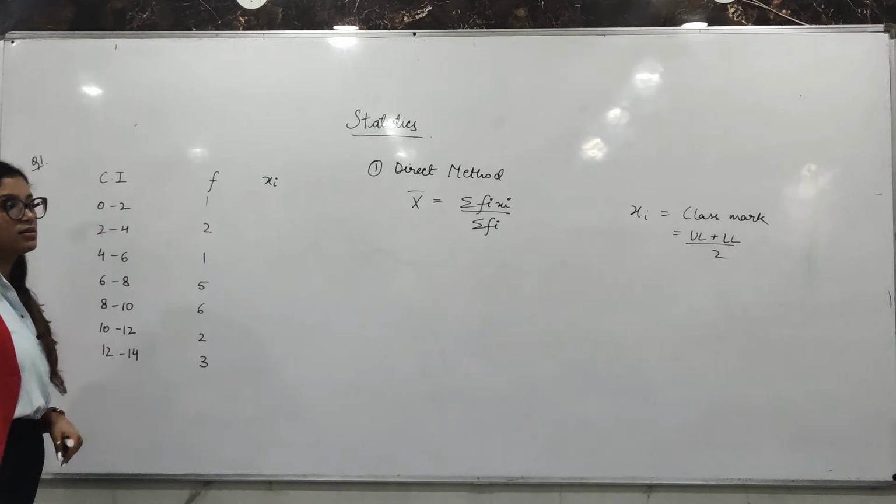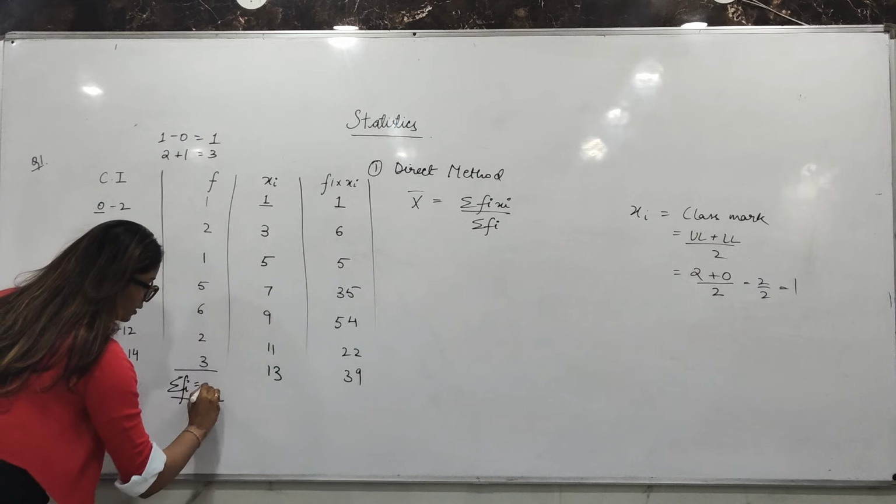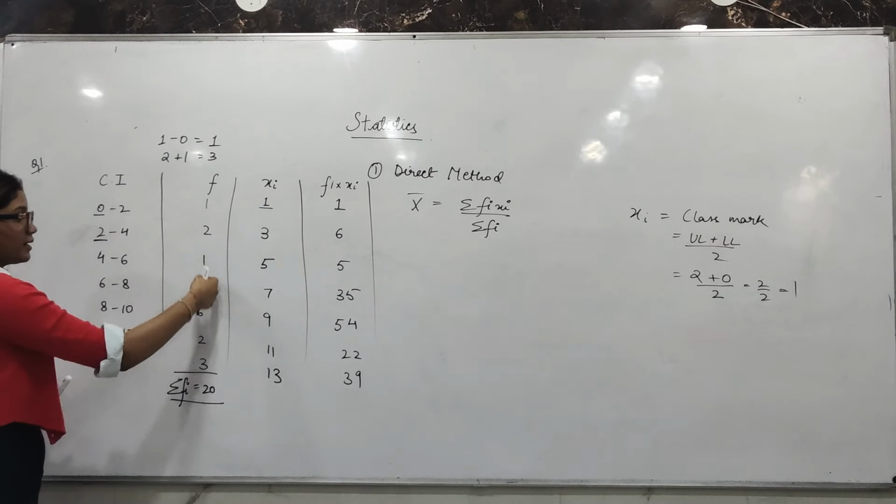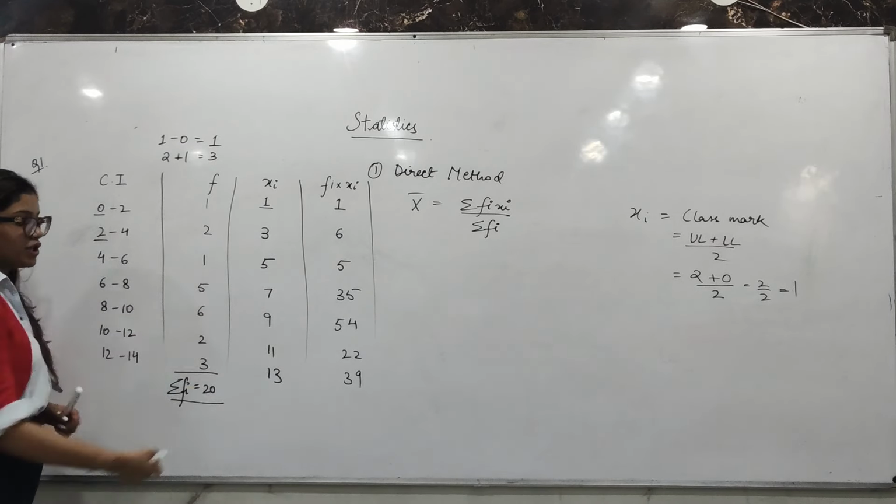Okay, now we need the summations, the sigma. Sigma FI का total is already given to us as 20 in the question. However, you can add them and check quickly if they add up to 20 or not. Then we need sigma FI, XI. This I think we can do.